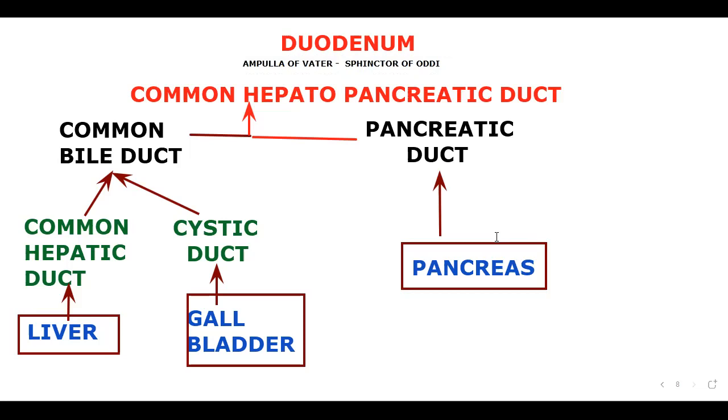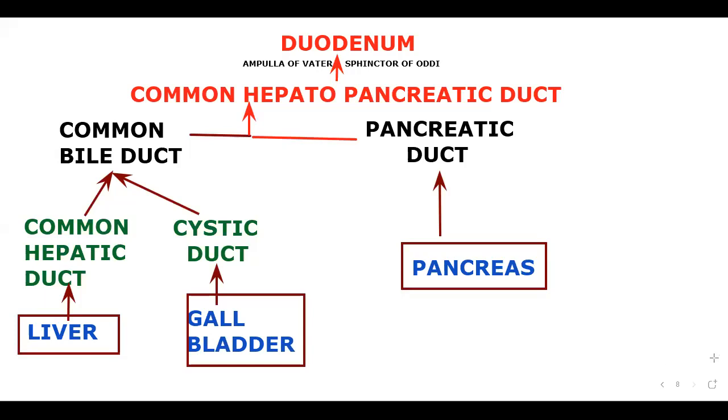Okay, so this is the total story, and it can come as a sequence question even. That's why we made a full sequence from the duodenum angle. The duodenum receives the common hepato-pancreatic duct, which is formed from the pancreatic duct coming from the pancreas, and the common bile duct from the liver and gallbladder. Simply we can say like this. So this sequence you people need to remember.